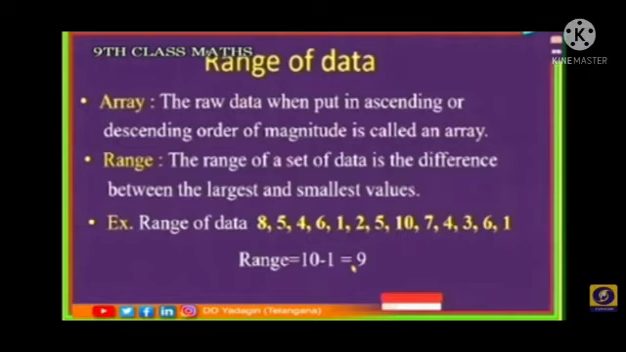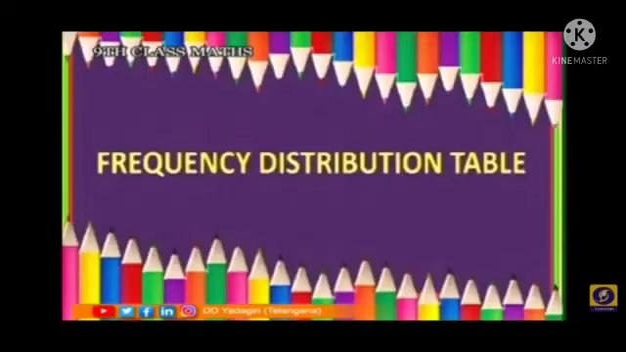So we can take one example. Range of data. We see some observations: 8, 5, 4, 6, 1, 2, 5, 10, 7, 4, 3, 6, 1. Okay, students, we observe these observations. Which is the highest number in the observations? 10. Very good. Again, the smallest value is 1. So we subtract the minimum value from the maximum value. That is 10 minus 1 equals 9. Therefore the range is 9.